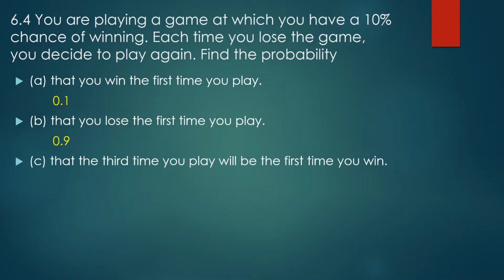Now read this sentence very carefully. The third time you play will be the first time you win. So you only have one win, and it happens on the third try. So on your previous two tries, try number 1 and try number 2, you had to have lost. So the order on this is very specific. It goes, I lose, I lose, and then I win.